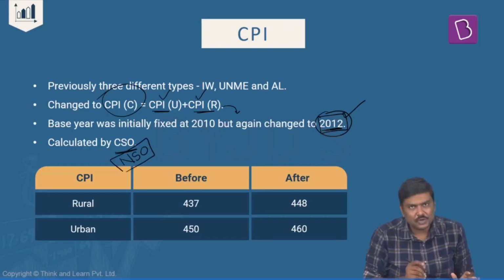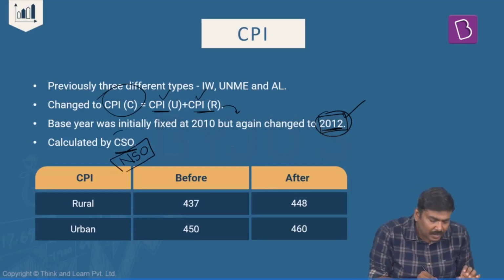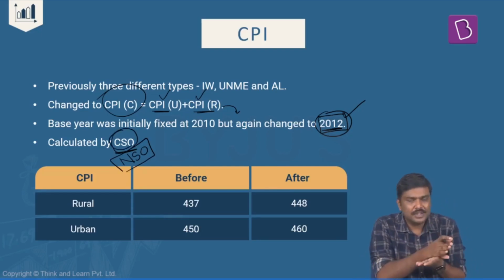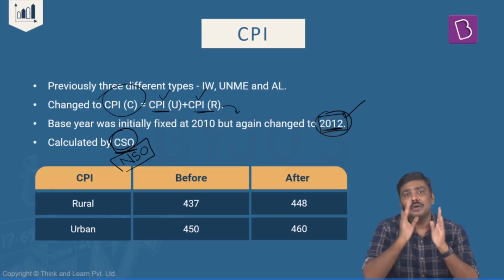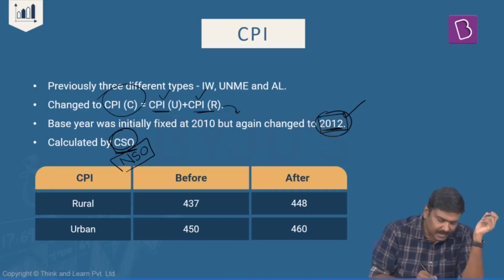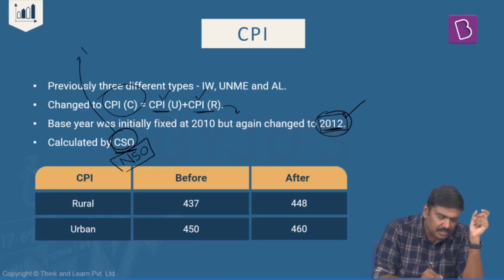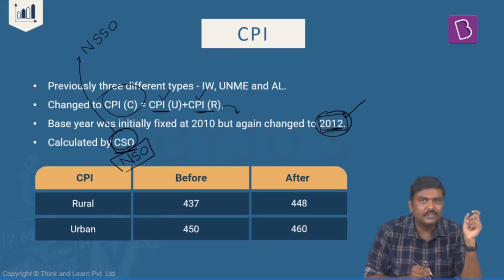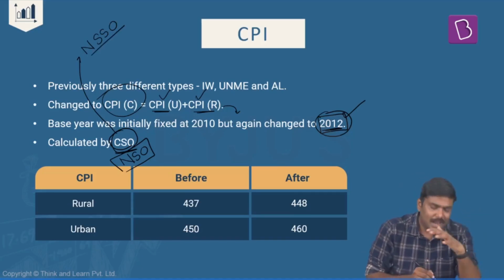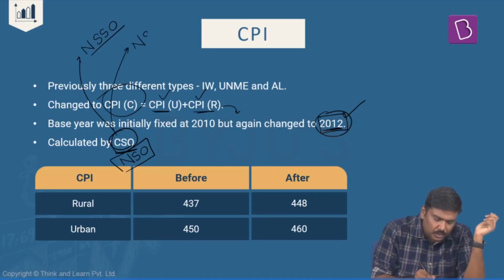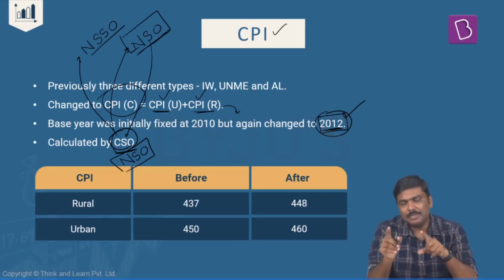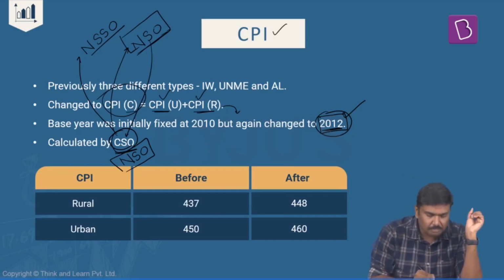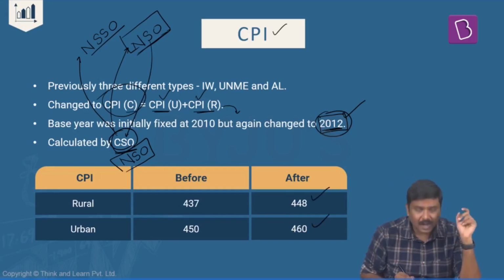Some of the books will write CSO for a simple reason. Please understand this. Earlier, CSO was the one organization that was involved in the publication of this CPI index. But what the government of India has done is, it has taken this CSO and merged this body or authority with another authority, NSSO, and the new authority or institution is NSO. So it is the NSO which is involved in publishing CPI urban, CPI rural as well as CPI combined. And how many articles are there under both of them?